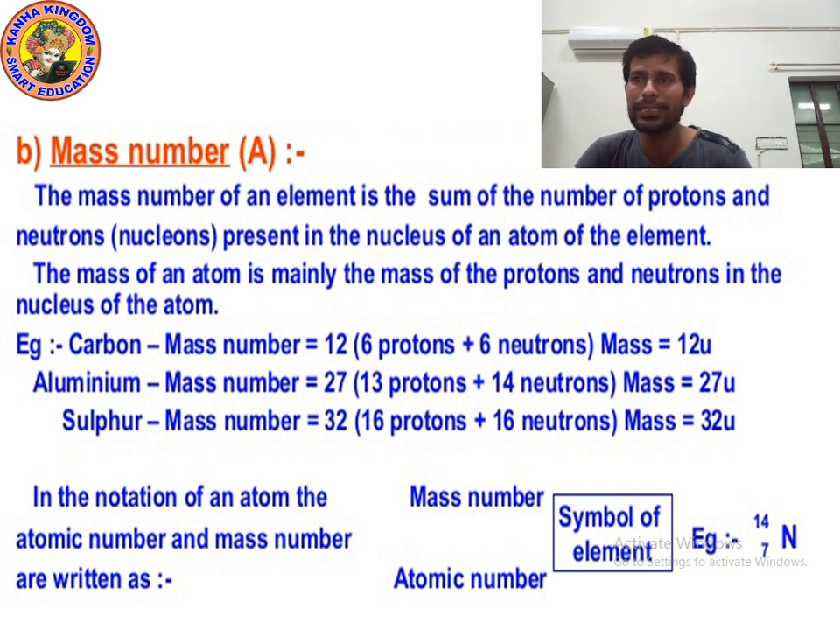So you can see the example nitrogen. Can you tell me the atomic number of nitrogen? 7. So 7 we will write on the left side at the bottom. And what is the mass number of nitrogen? 14. So we will write 14 at the top in the left corner. Okay, I hope you understood. Now let's move on to the next point.